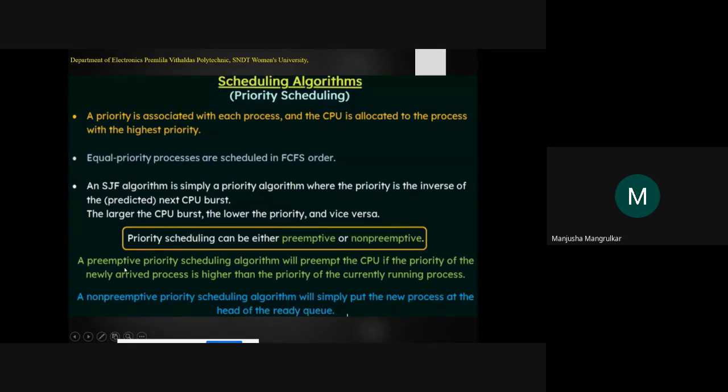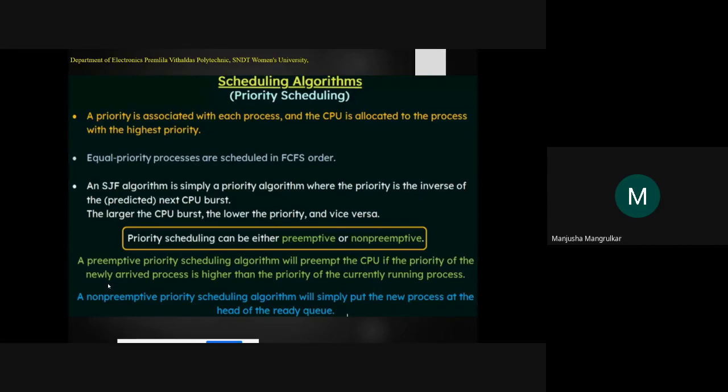A preemptive priority scheduling algorithm will preempt the CPU if the priority of the newly arrived process is higher than the priority of the currently running process, right? Why? Because that process has been waiting, even though it doesn't have the higher priority, and the newly arrived process has a higher priority than that.